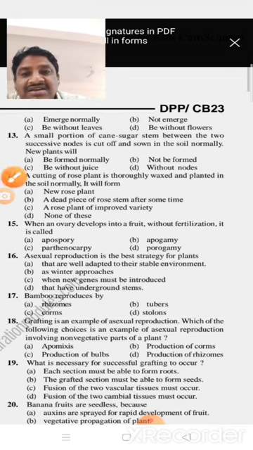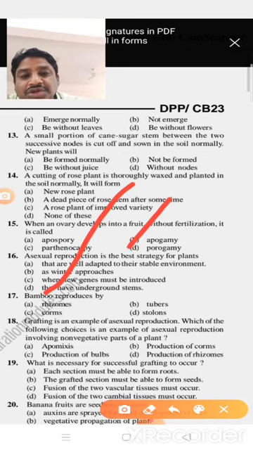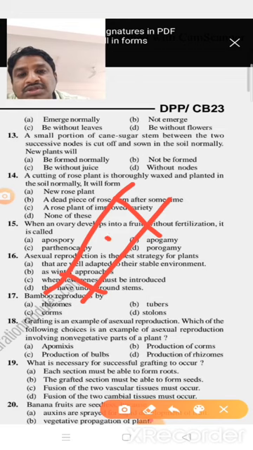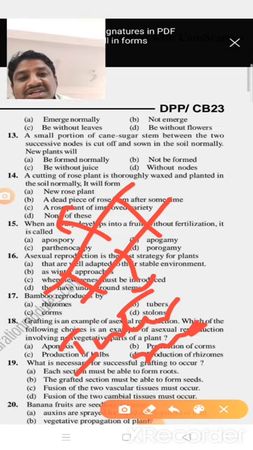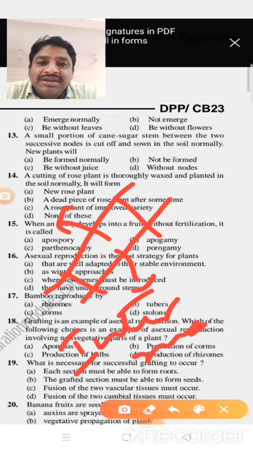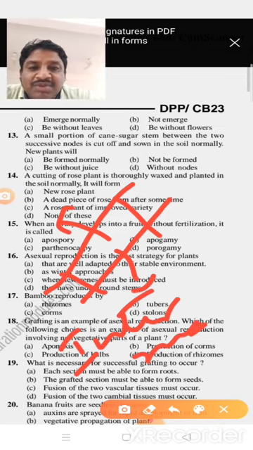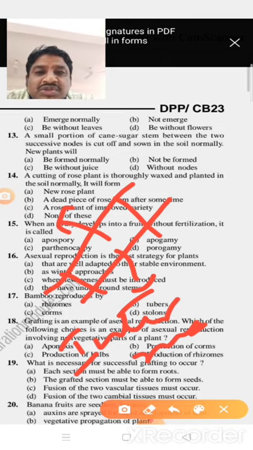Actually see here in the sugarcane, these two are the nodes. This is the internode. So you can separate this internodal part only, removing the nodes, and put only the internodal part on the soil. It cannot produce a plant. So that's what will happen.